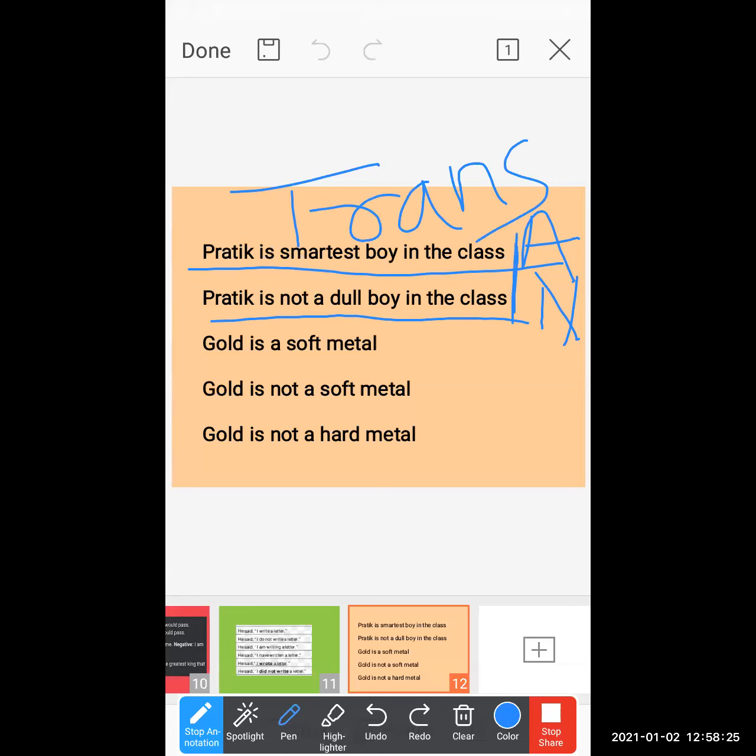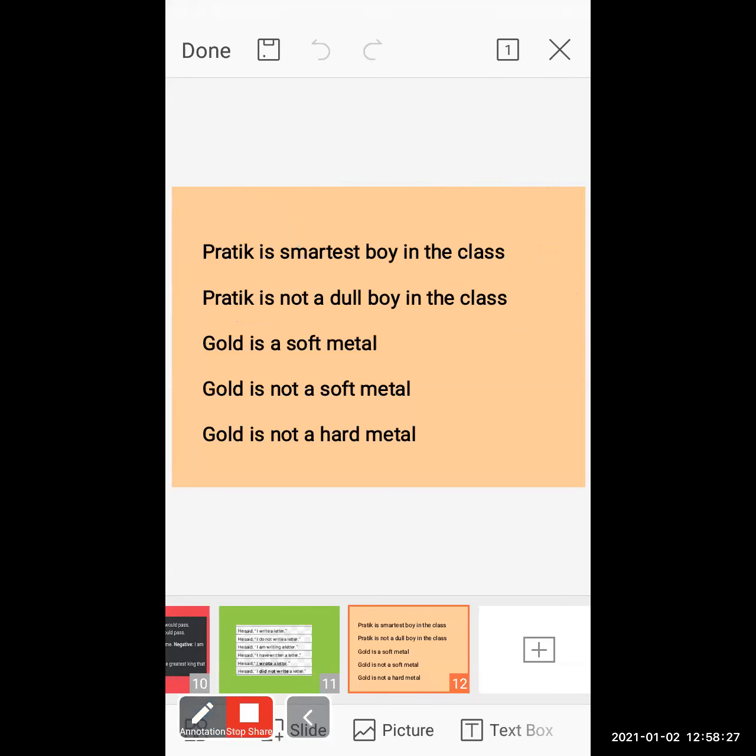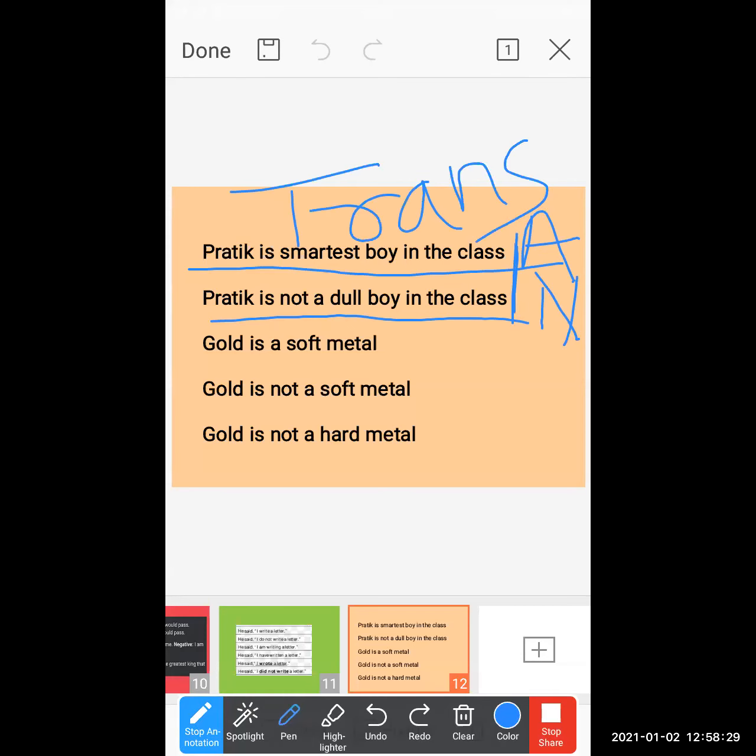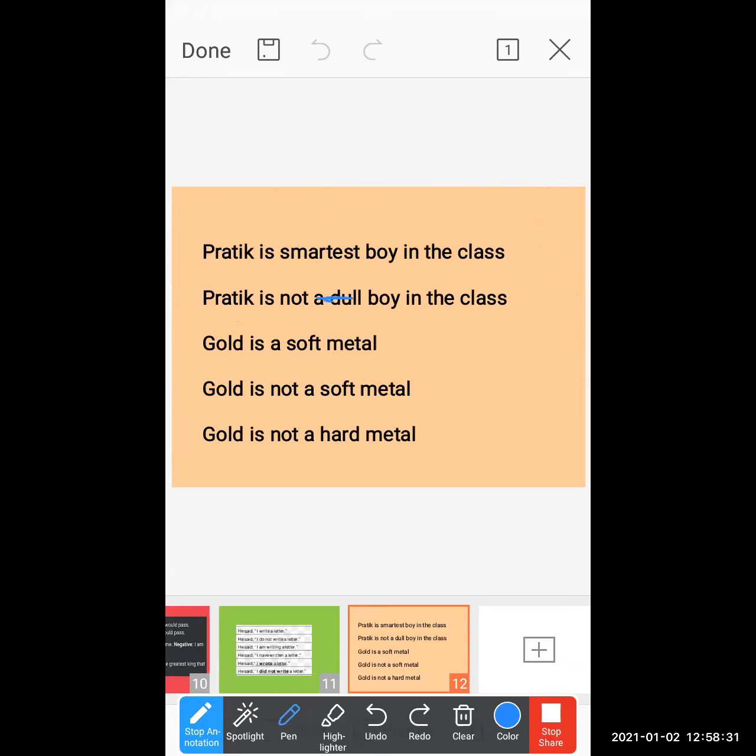If I do not use the word dull here, and just write over there, Pratik is not the smartest boy in the class, if I just add not over there, is this a sentence transformation?